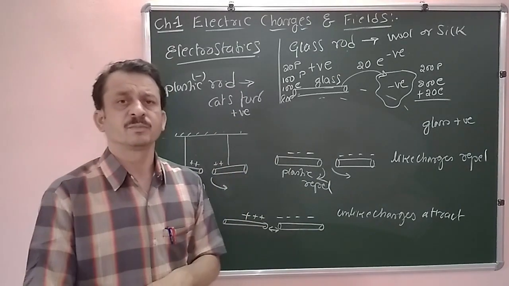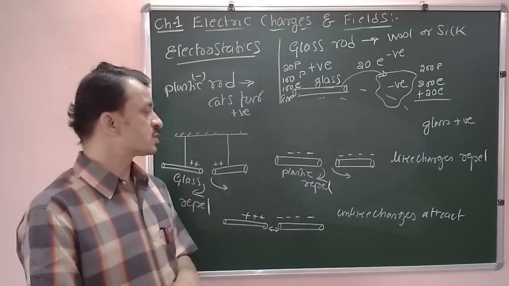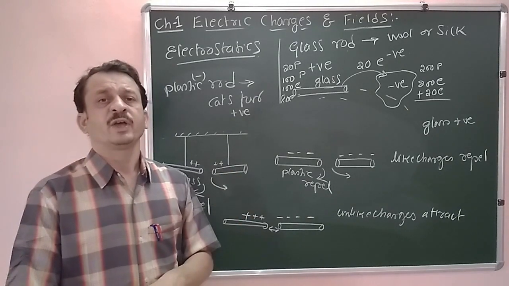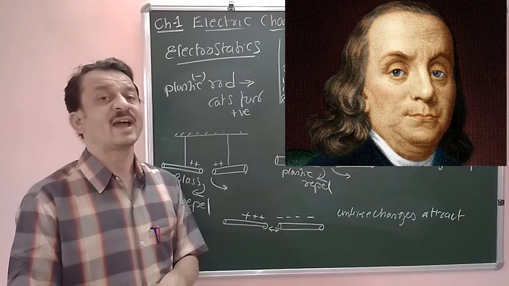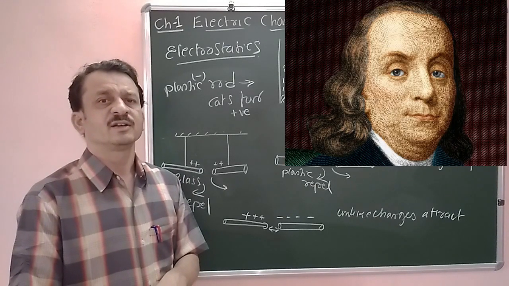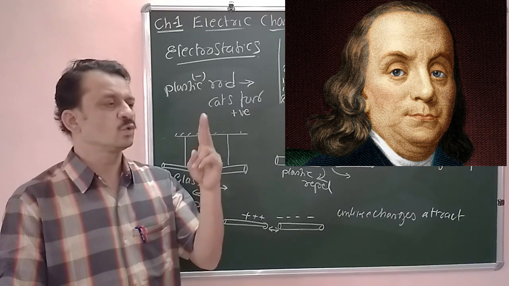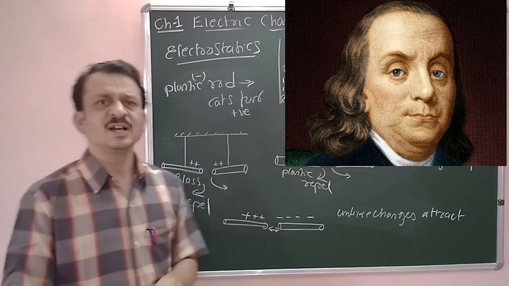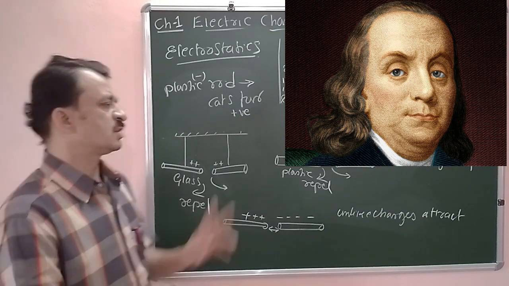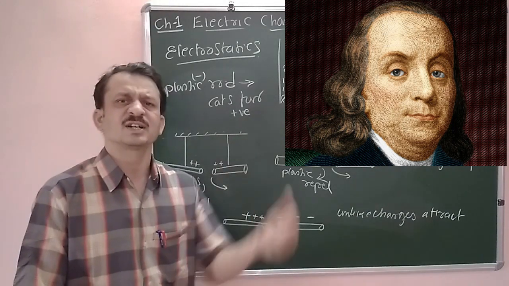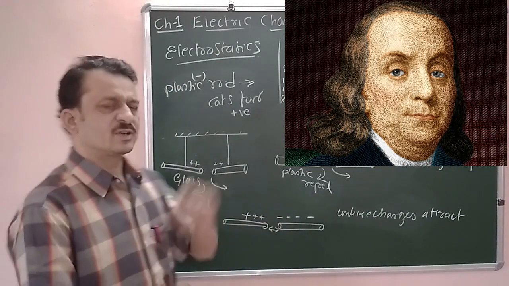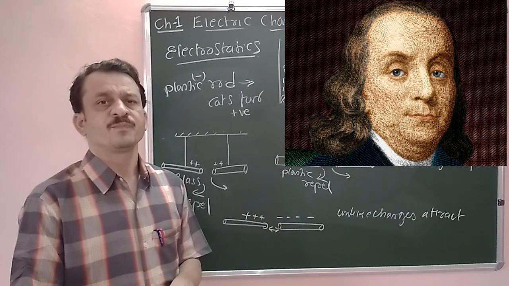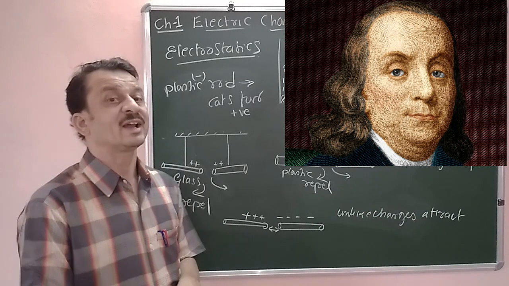Later on, scientists conducted many experiments. Among them, an American scientist, Benjamin Franklin, proposed that there are two kinds of charges: one is the positive charge, another is the negative charge. That was first proposed by Benjamin Franklin.